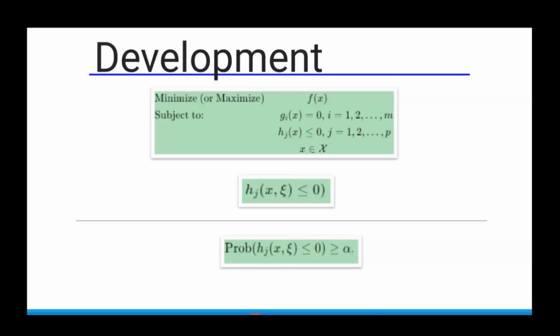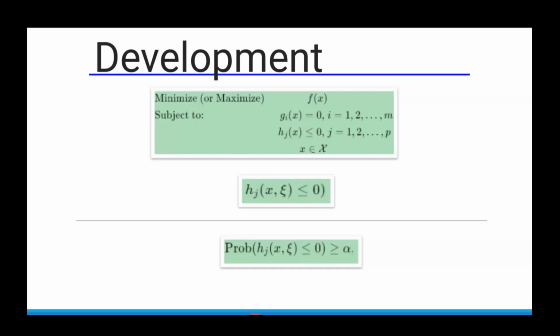Now here our primary focus is on that inequality constraint h j of x, psi, because now the state variables are affected by uncertainty psi. That is now written in probabilistic fashion, meaning the probability of satisfying this constraint h j of x, psi less than or equal to 0 is greater than alpha. So by 90% probability we can say that this constraint is satisfied, or by 95% probability.